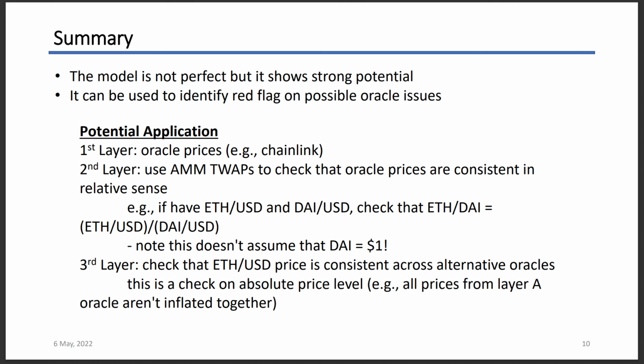We refer to this as the training price. In the second layer, we use the price information from AMMs to check that the oracle prices are consistent in a relative sense. And for the third layer, we check the Chainlink prices against the output of our data model to see whether they are consistent on an absolute level.